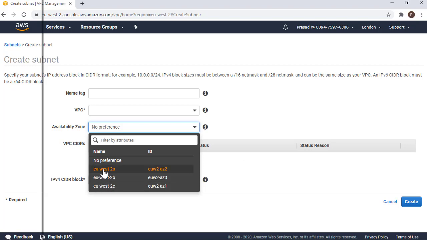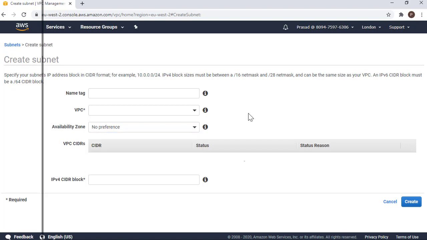As I said, these availability zones are randomized. So 2A for me in this account might be a totally different availability zone for anyone else with a different account. These are logical names, I would say.